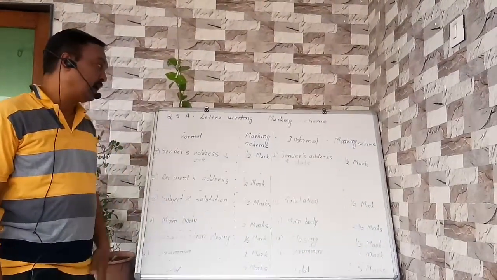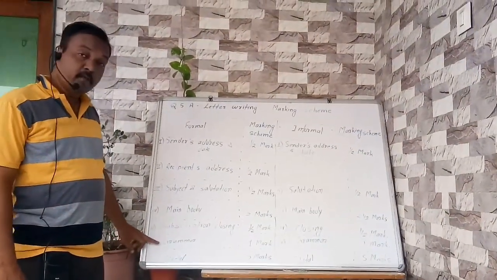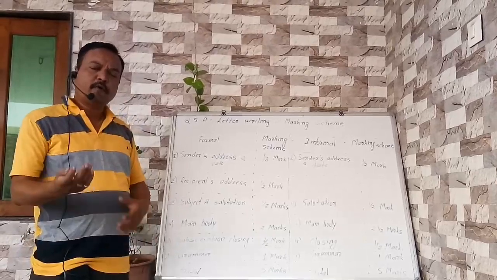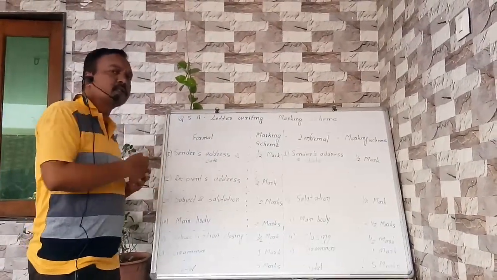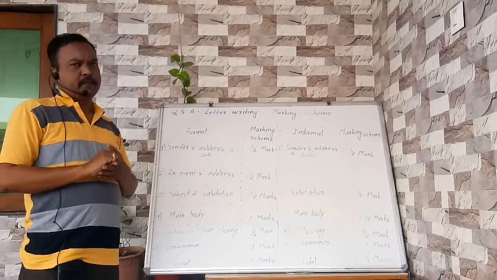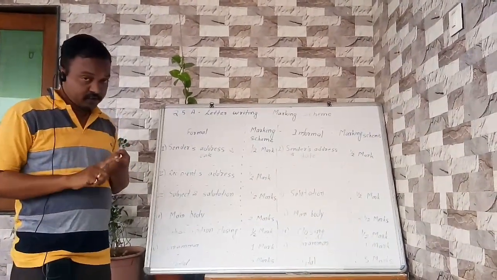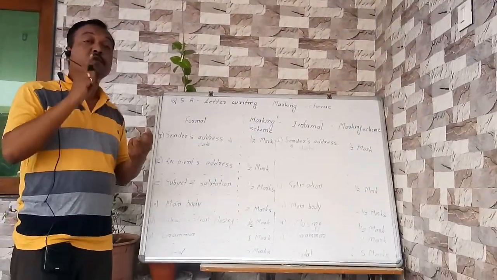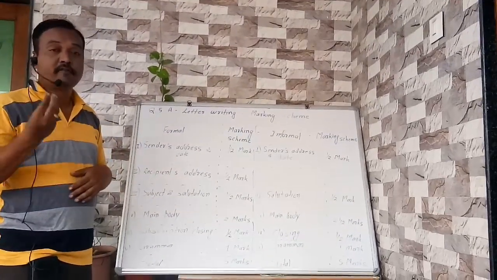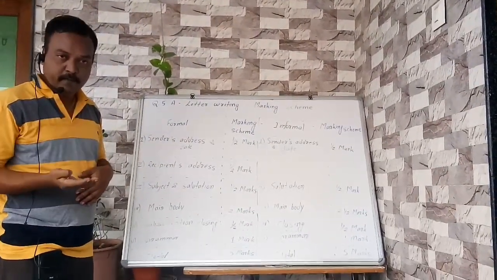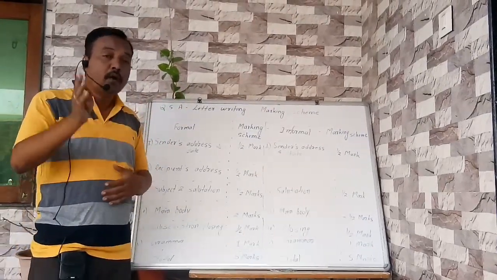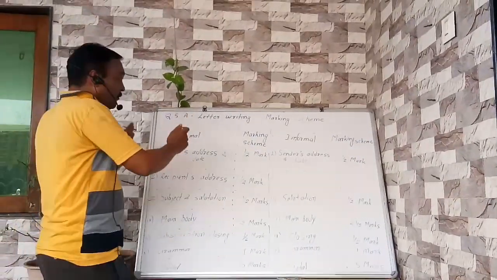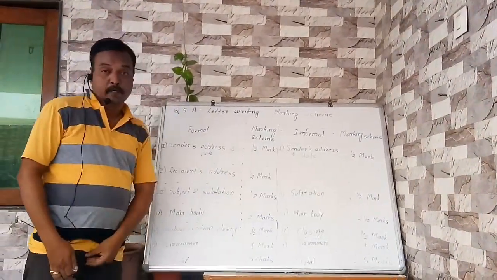Subscription and closing carry half mark in each kind of letter, and again a very important grammatical aspect, that is 1 mark for grammatical structures. Now what kind of grammatical structure are we going to add in this letter writing? Very simple, that is punctuation marks, use of conjunctions, use of prepositions, along with that use of connectives, then some use of grammatical structures, that is question tag, passive voice, degree of comparison. But mind it well that we have to write minimum 2, maximum 3, not more than that. So this is the schema of marking for formal letter as well as informal letter.